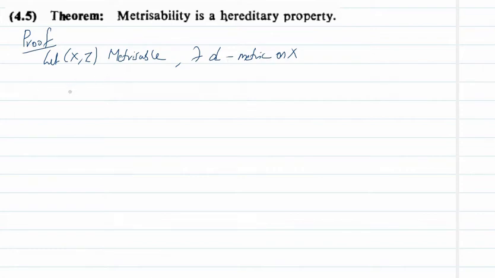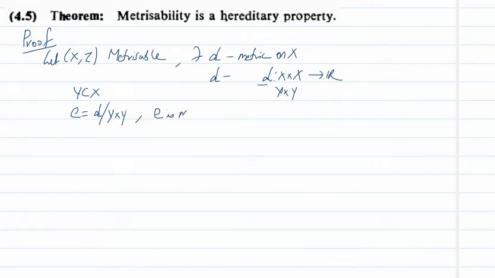Now consider a subset Y of X. Since d is a metric on X, d is a map from X cross X to R. Now take e as d restricted to Y cross Y, that is, the restriction of this metric to Y cross Y. Then clearly e is also a metric on Y.